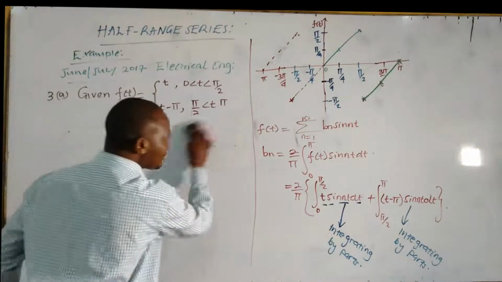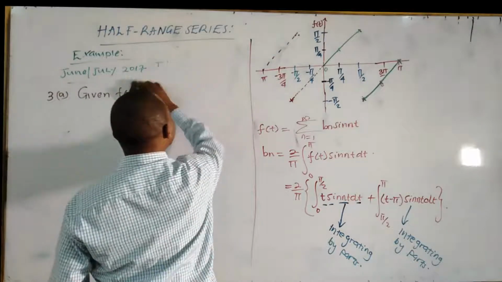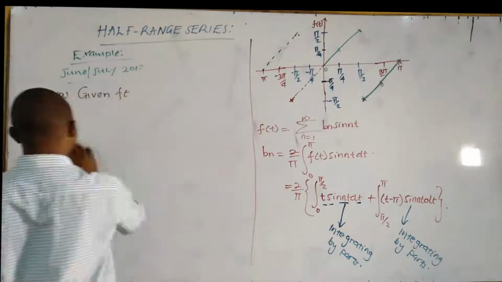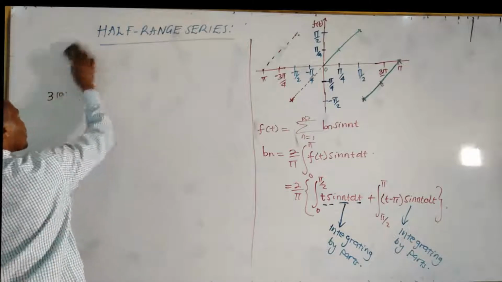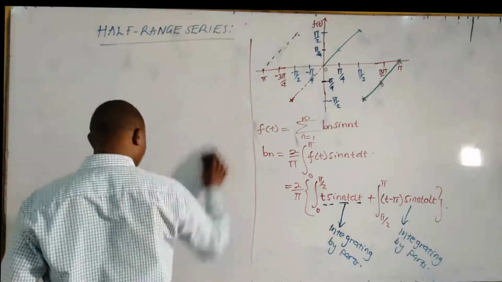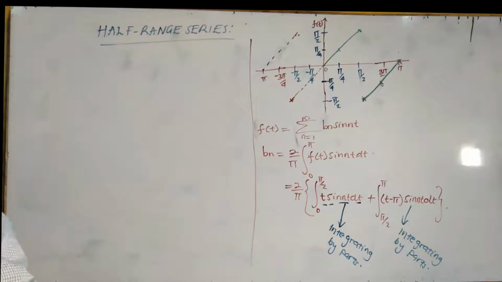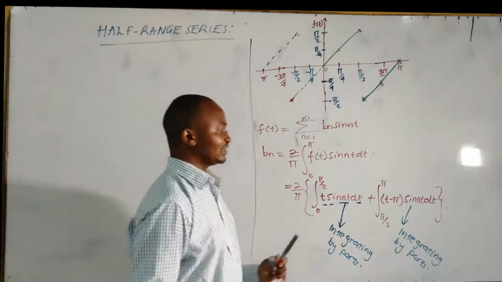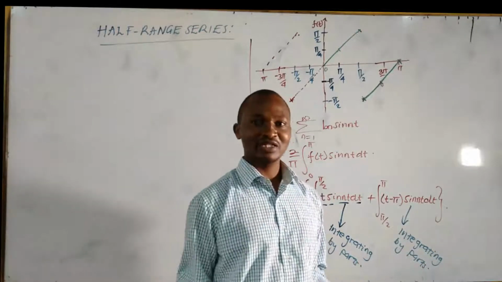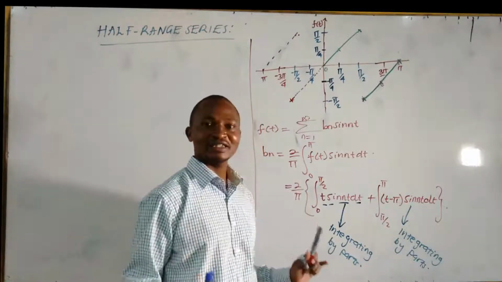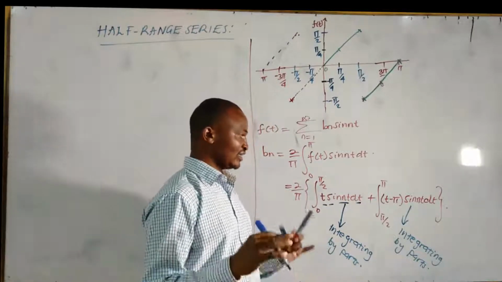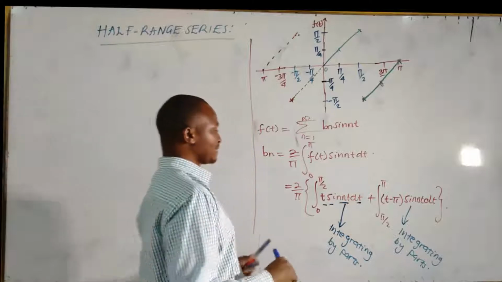Let us use the actual method of integrating by parts instead of using the shortcut method. We see how much time it will take for 6 marks, how much work there is for 6 marks if you are to use the actual method of integrating by parts.